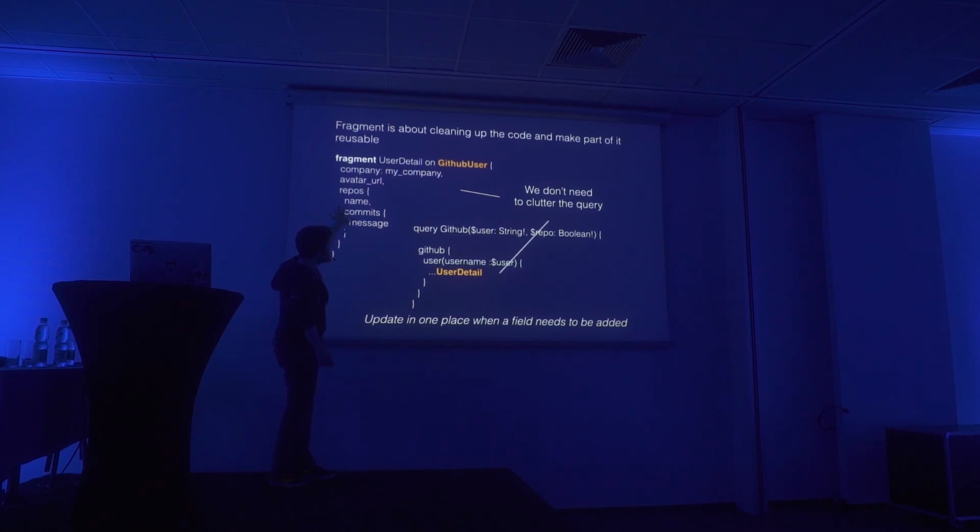This fragment would keep track of what it means to return a user detail back. So here I define that the user detail means company, avatar URL, and a list of repos, right? So I replace everything I wrote probably in here with this fragment instead. So this is a way to keep your queries very crisp and DRY and for the purpose, and put everything else that's just noise, put that in a fragment. So when you need to add a column or remove a column, this is the only place you change it.